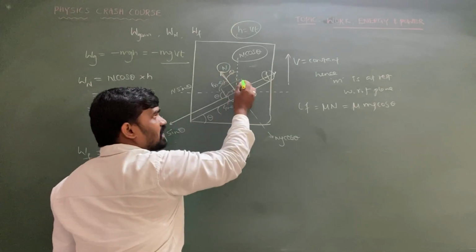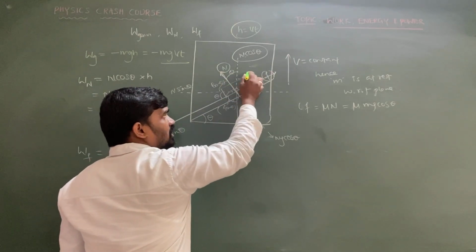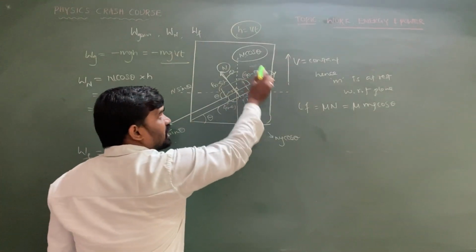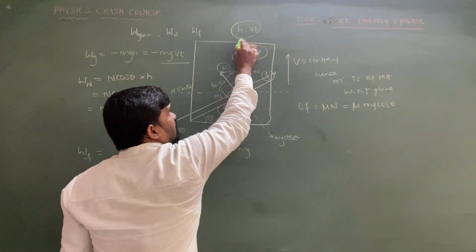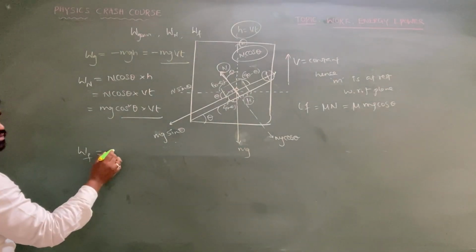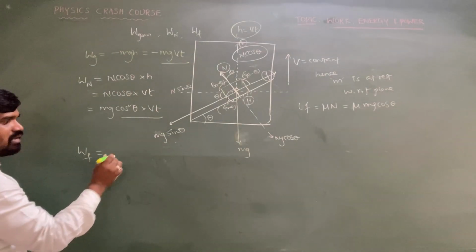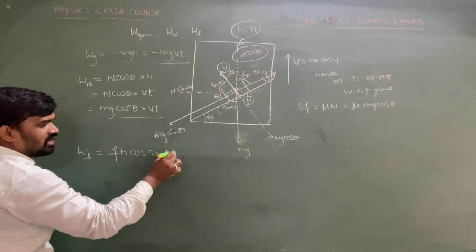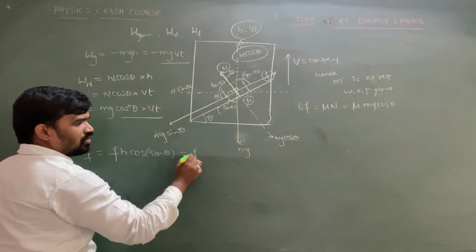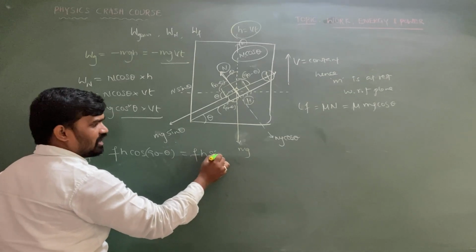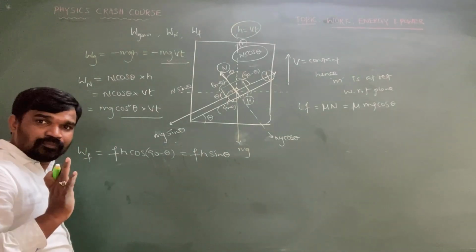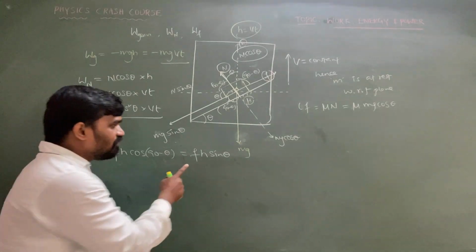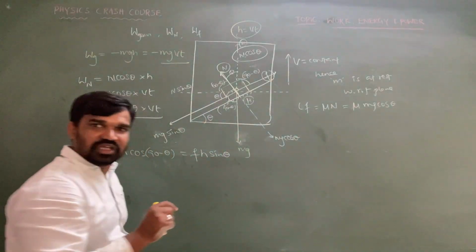This theta, so this will become 90 minus theta. So what is the angle between friction and the upward displacement? The friction and the upward displacement are inclined at an angle 90 minus theta. So f into h into cos of 90 minus theta, which equals f into h into sin theta. But what is the value of f? Shall I take f equal to mu mg cos theta?